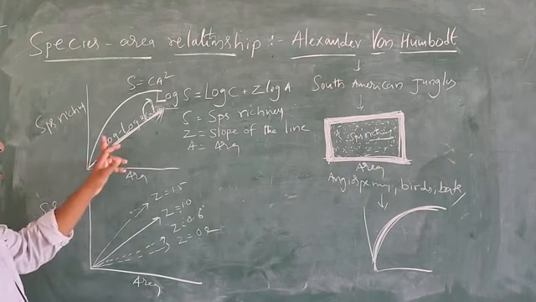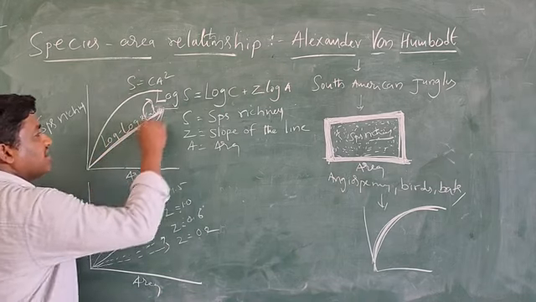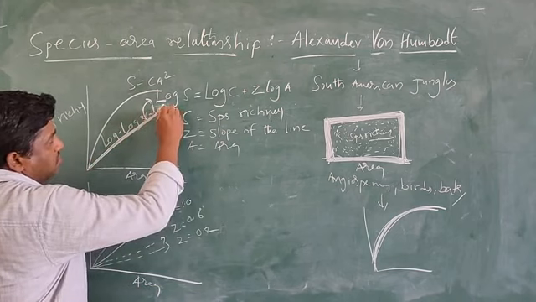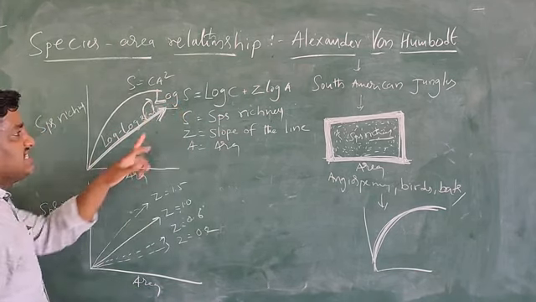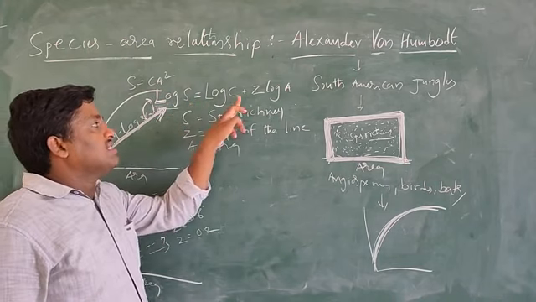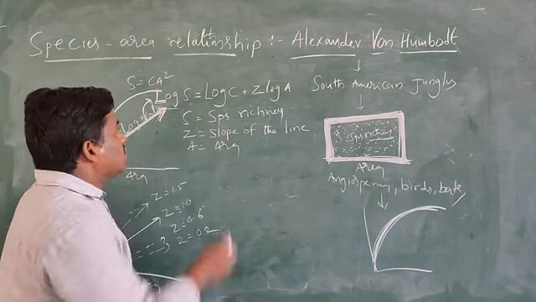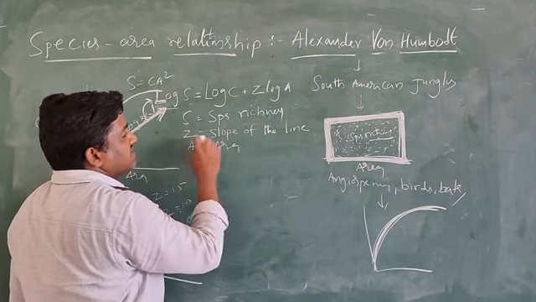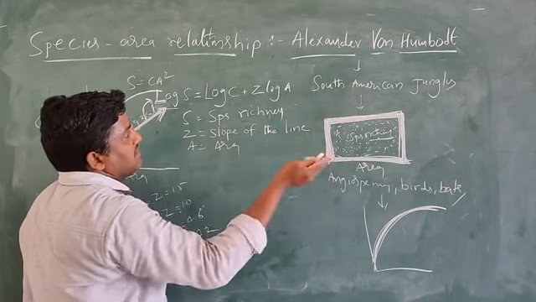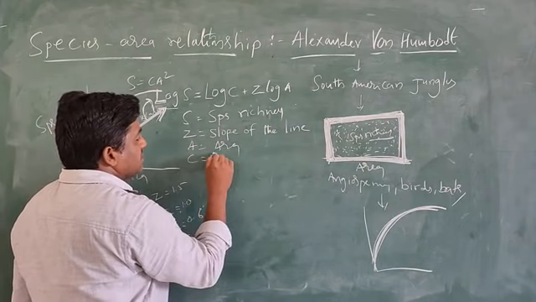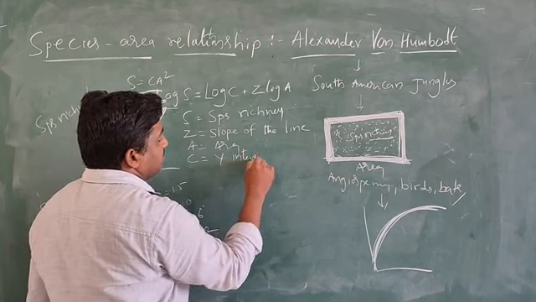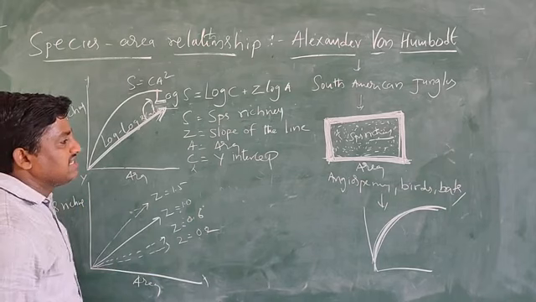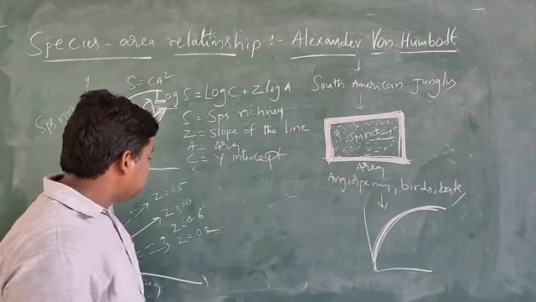Once again, see, the species area relationship on the logarithmic scale shows a straight line. So that's the given equation: log S is equal to log C plus Z log A. Here S means species richness, and Z means the slope of the line, that means steepness, and A means area, C means Y intercept.